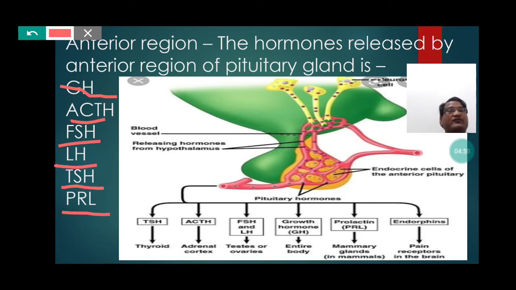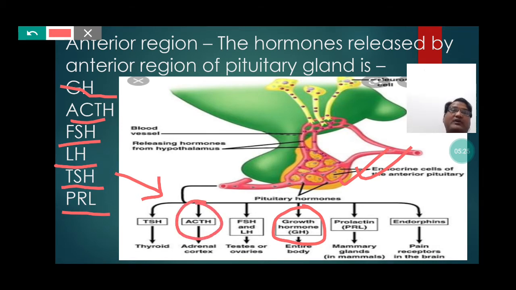Now students, let's know the full forms of these hormones, which will become clearer if we observe the picture. This is the growth hormone, GH, which is secreted from the anterior part of the pituitary gland. Then it is ACTH, that is adrenocorticotropic hormone.